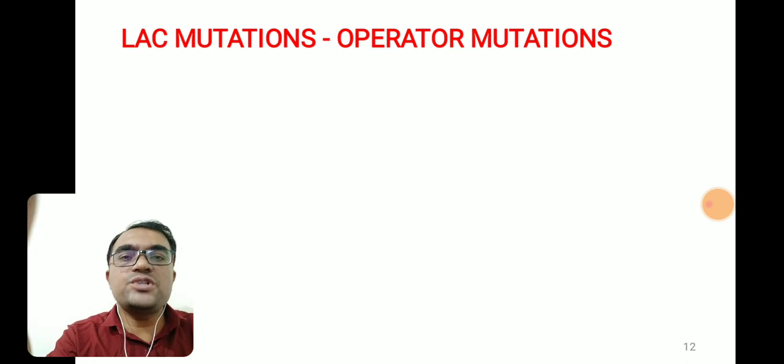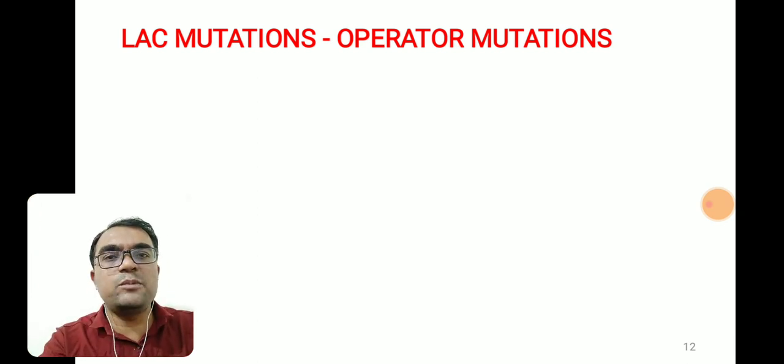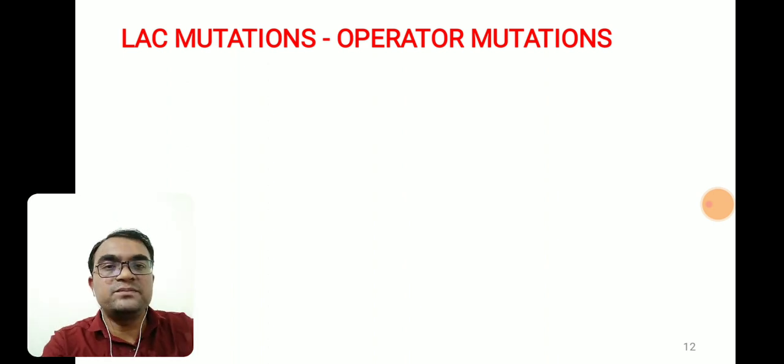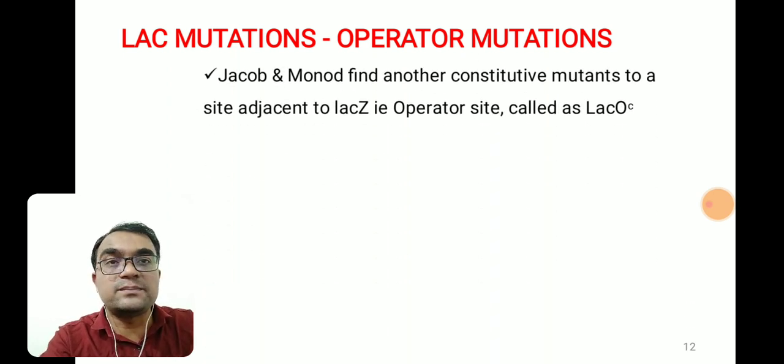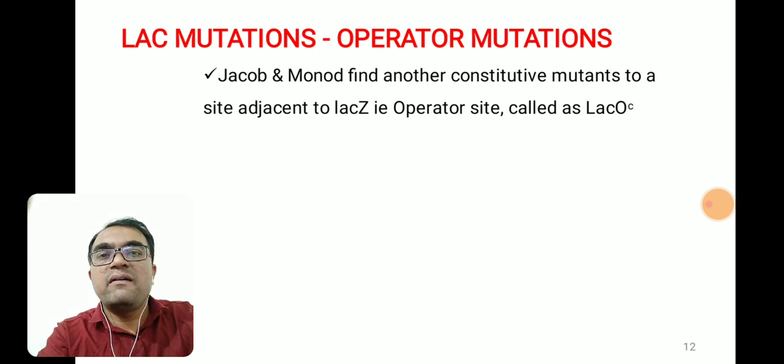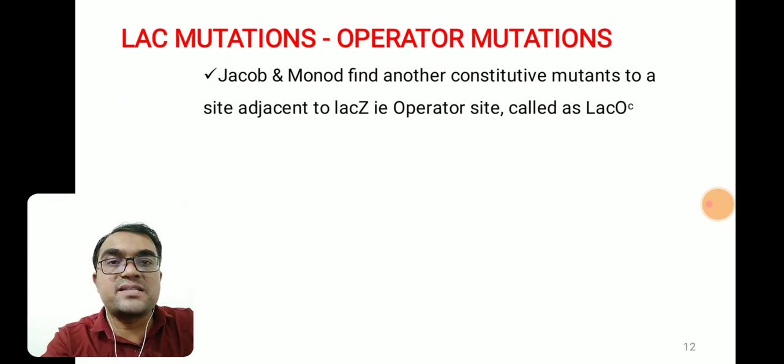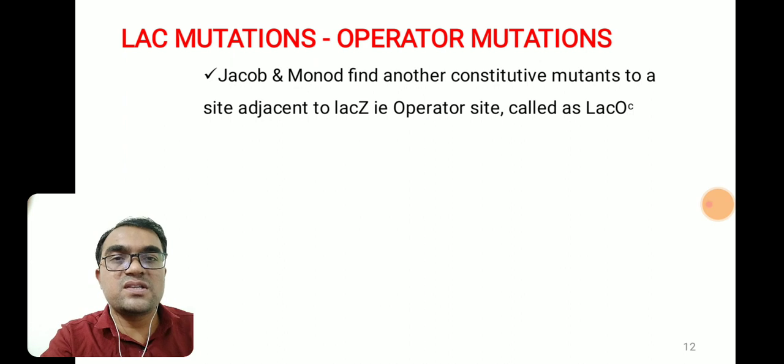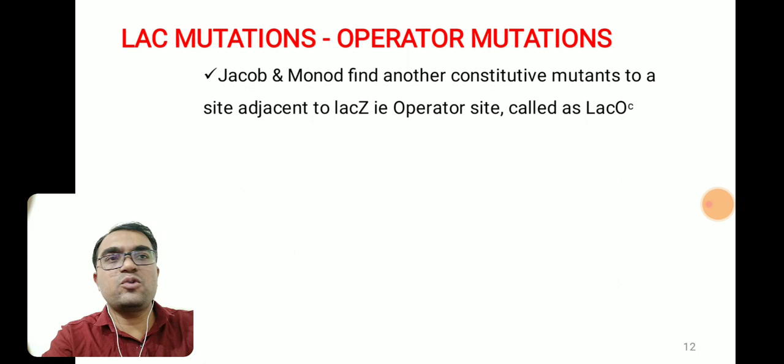In the last point, we are going to discuss in brief the Lac mutations. What are Lac mutations? If alterations take place in the Lac operon, they are called Lac mutations. For example, there can be mutations in the operator region, because Jacob and Monod found some constitutive mutants. Why are they called constitutive? These constitutive mutants are mutated at their operator site, and such Lac mutants with mutations in the operator site are called lac Oc. C stands for constitutive, and the mutations take place in the operator region, therefore they are called lac Oc.